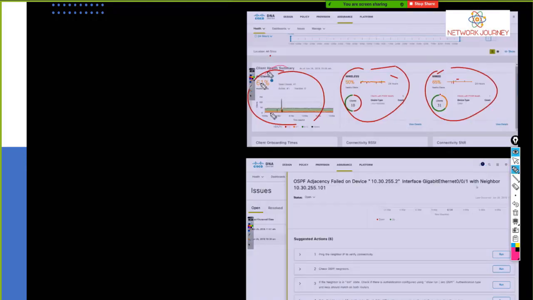So what do we see here? I think we discussed this. Regarding the troubleshooting, I just said that if you see something is not good or something is down, that's not what DNAC is about. DNAC is giving you 10 steps ahead. DNAC is going to tell you that the adjacency failed for this device on this interface with respect to this neighbor.